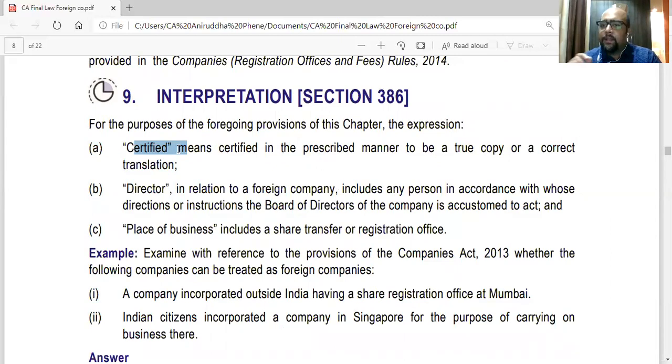Or in a foreign company's case, you will be submitting certified copies of the MOA and AOA. So the directors might sign it and send it to the ROC for registration. It might also include a translation in English if it was not in English, again certified, signed by directors.